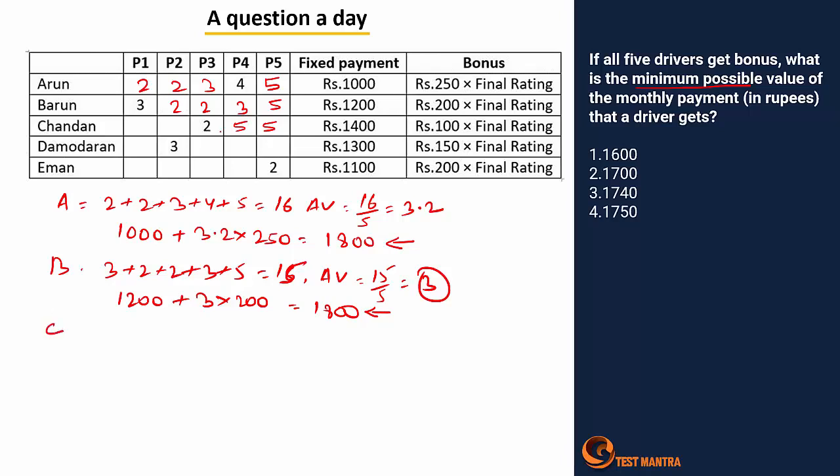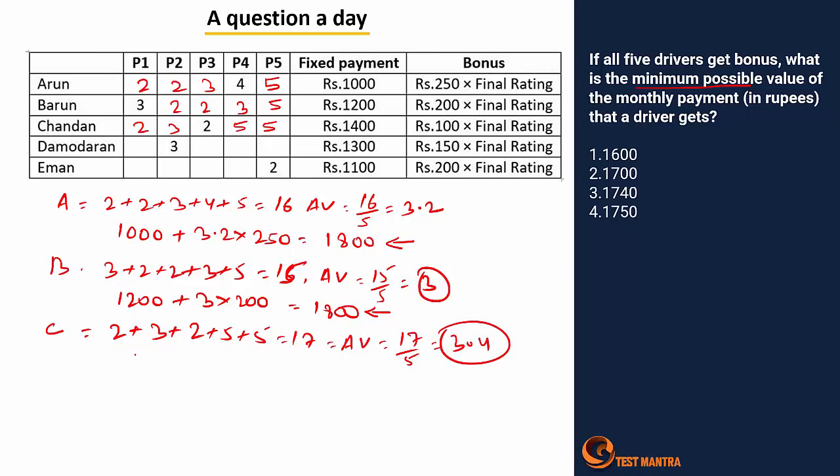Let's talk about C here. So it's 2 3 5 5. Right. So here the value is 2 plus 3 plus 2 plus 5 plus 5. So that's 17. Average is nothing but 17 by 5, 3.4 is the average.